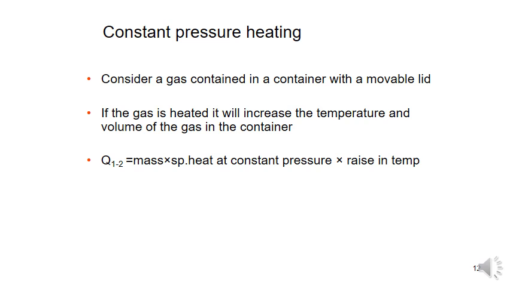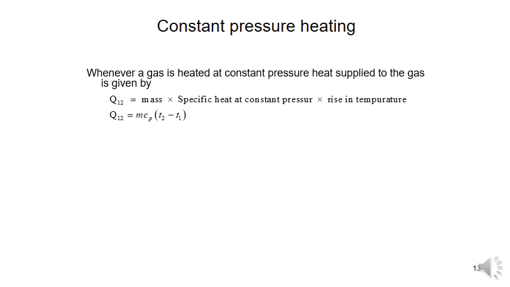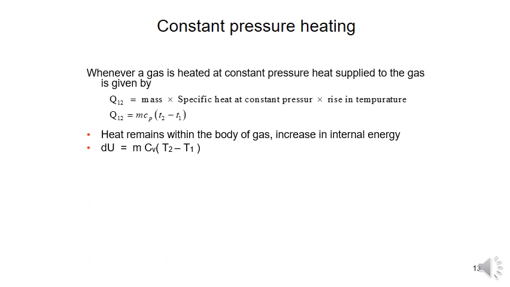The rise in temperature is nothing but T2 minus T1. Cp is the specific heat at constant pressure. So I am writing Q12 is equal to m Cp (T2 minus T1). Whenever the gas is heated at constant pressure, the heat supplied to the gas is given by m Cp (T2 minus T1). Heat remaining within the body of the gas increases the internal energy, so dU is equal to m Cv (T2 minus T1).